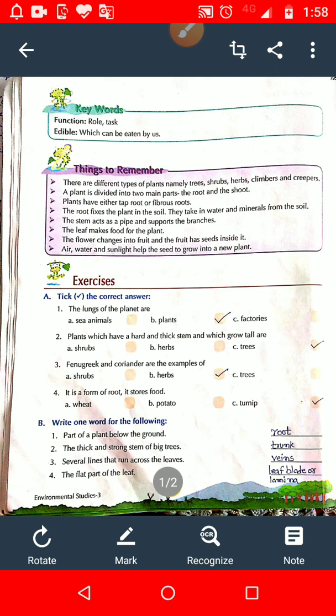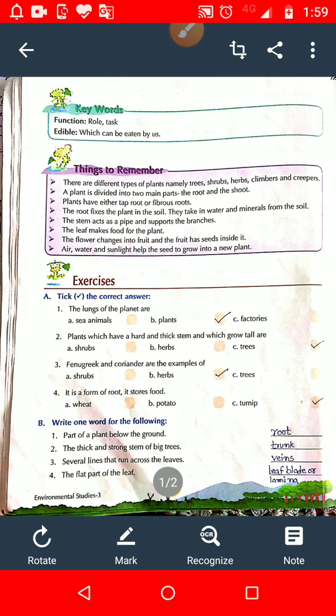Question number D. Answer the following question. Write the difference between a climber and creeper with the help of example. Student, even when I gave you the explanation of the chapter, at that time I explained what climbers are. The stems of some plants are very thin and weak.